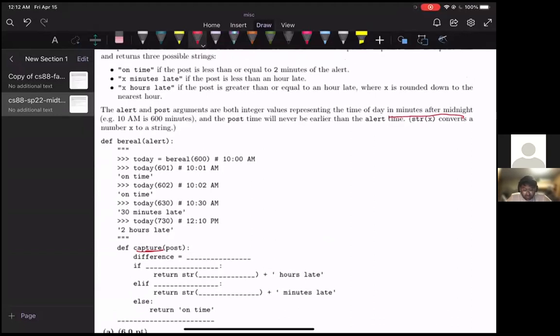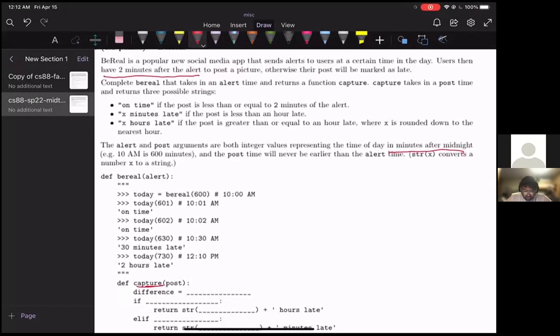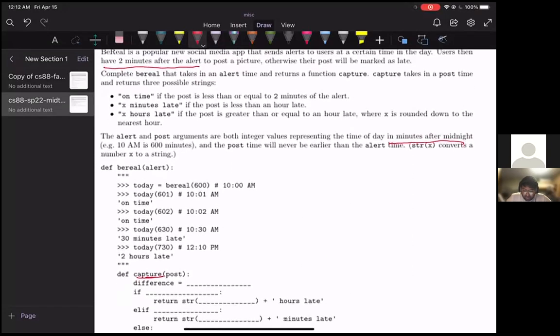So then it's basically following the rules of this. It says if the post is less than or equal to 2 minutes of the alert, then it's on time. So essentially, we're just finding the difference between the post time and the alert time. And if that difference is less than or equal to 2 minutes, it's on time. And as you can see, 601 minus 600 is 1, and that is less than or equal to 2. And so that call should return on time, and that's the exact behavior we get.